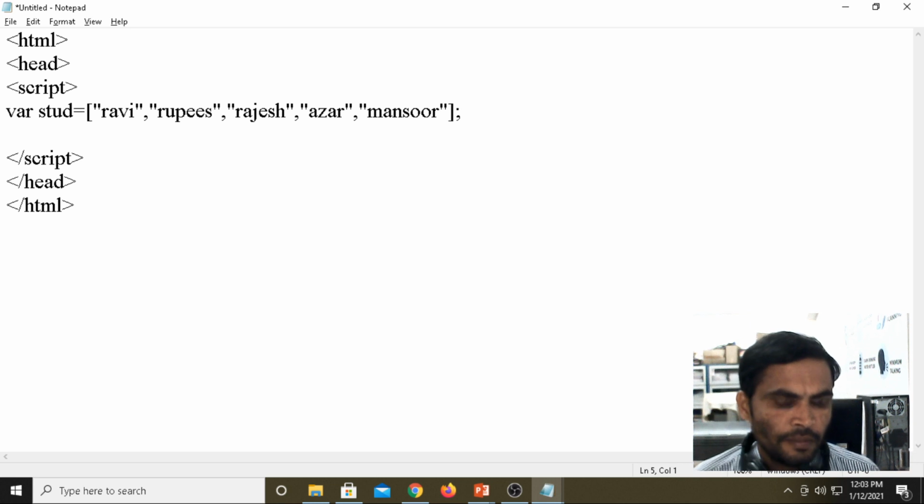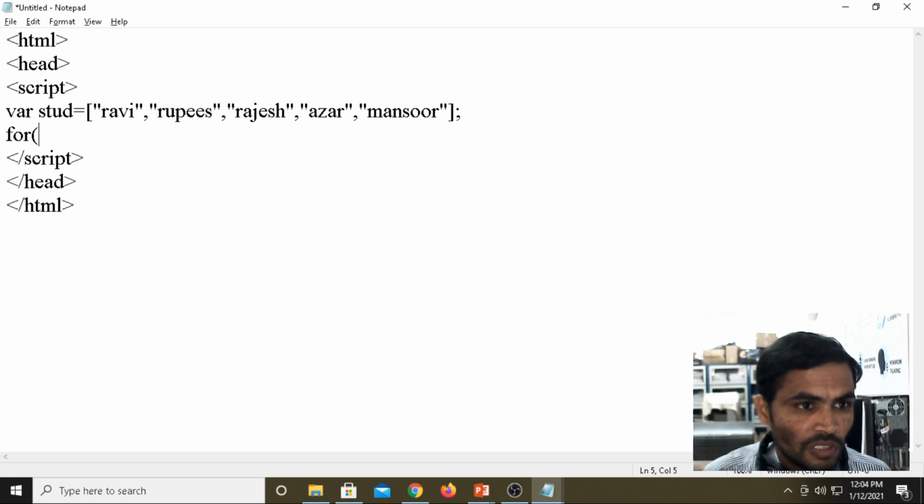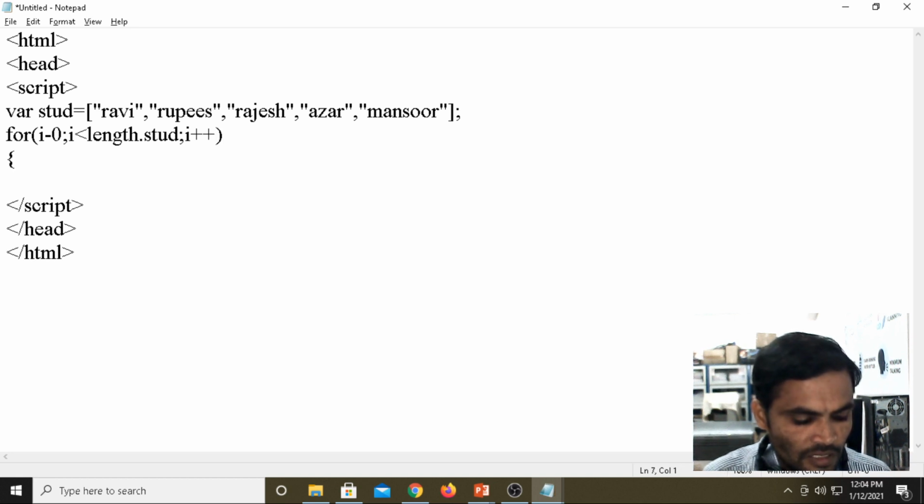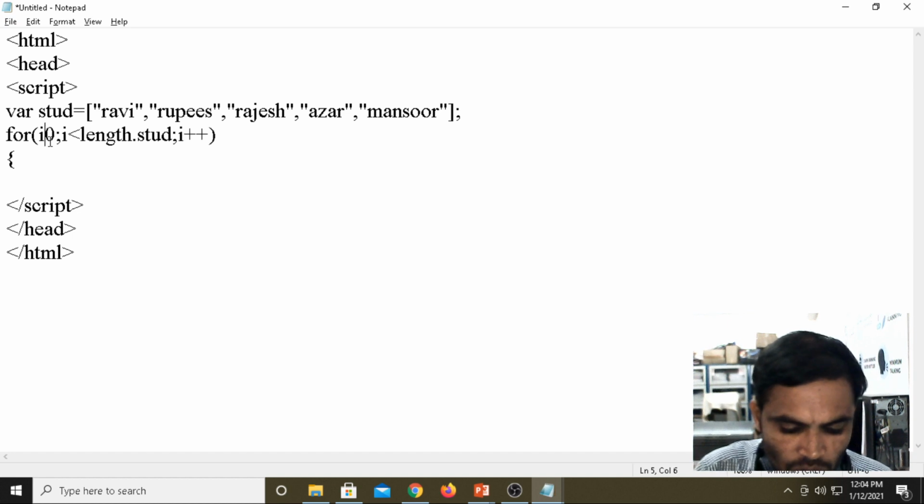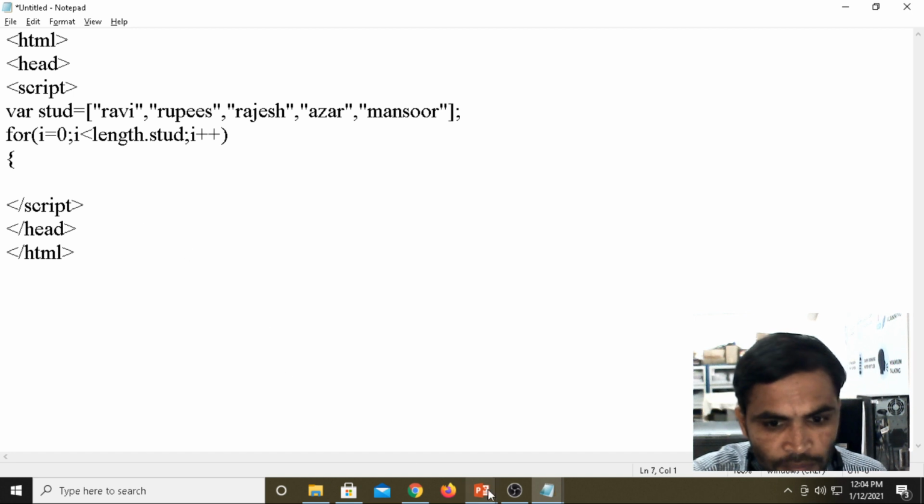After declaring the array, if you want to retrieve, for retrieving purpose you take the for loop: for i equals 0, i less than stud.length, then i plus plus. Here for retrieving purpose you took the for loop, i equals 0.